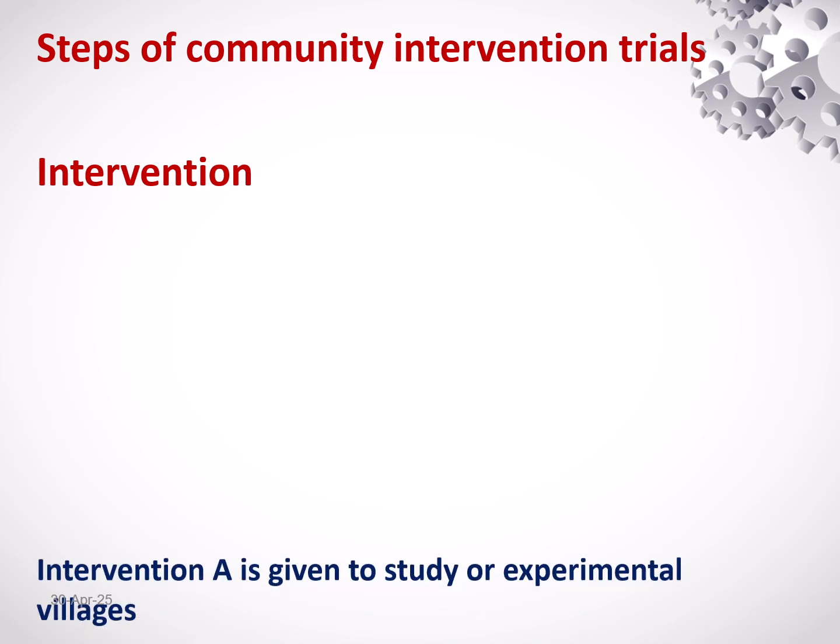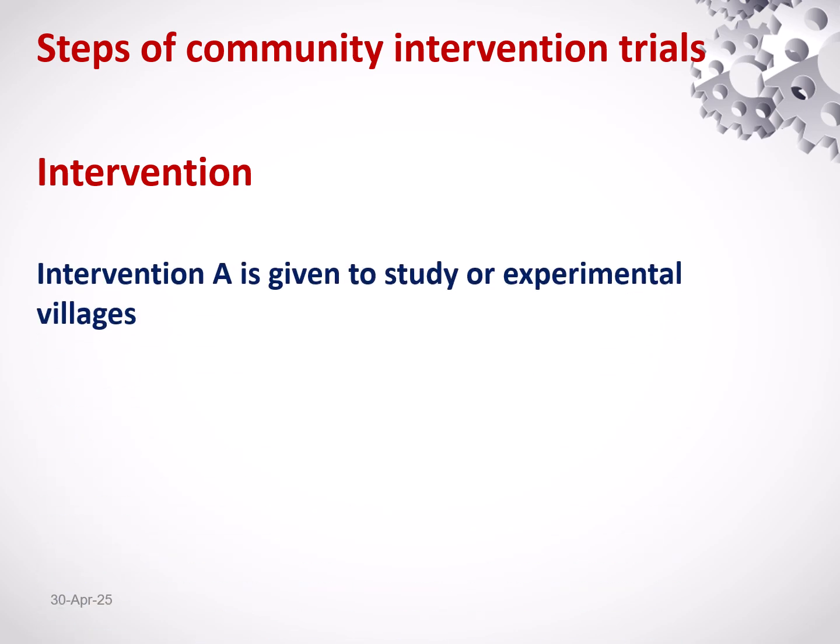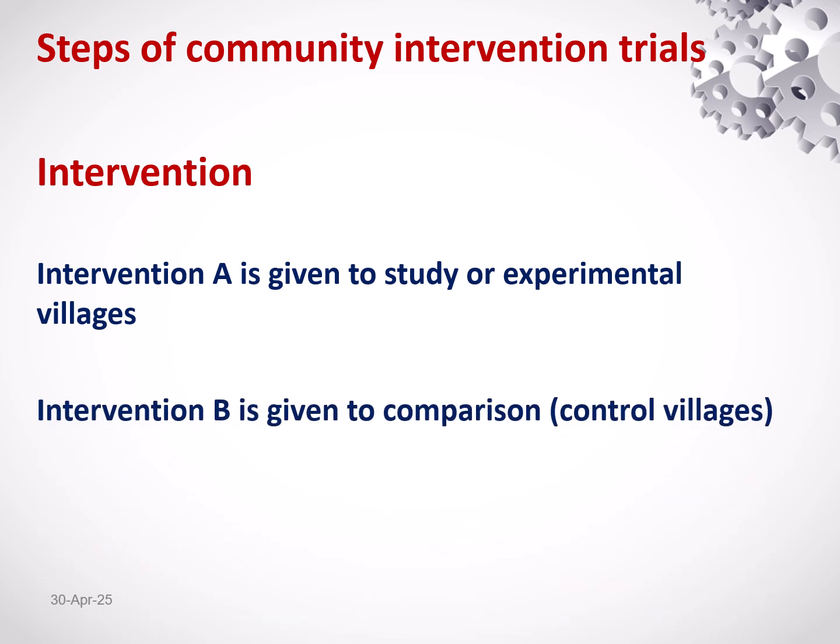Then intervention. Intervention A is given to study or experimental villages or experimental communities. Intervention B, that can be lack of intervention A or some other standard intervention, is given to comparison villages or control villages.